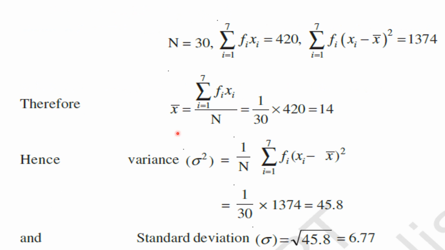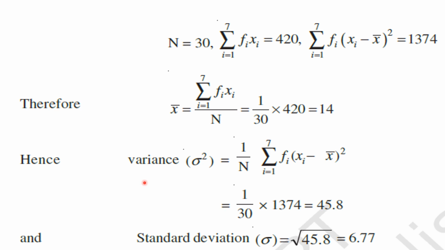Right. So here capital letter N, it means sum of the frequencies, that is equal to 30. We have found sigma i equal to 1 to 7 fi xi, that is equal to 420. Sigma i is equal to 1 to n fi into xi minus x bar whole square, we got 1374. Okay, my children. Here in this step we have found the mean of the given data, that is 14. Previously I told you the mean of this discrete frequency distribution is 14.